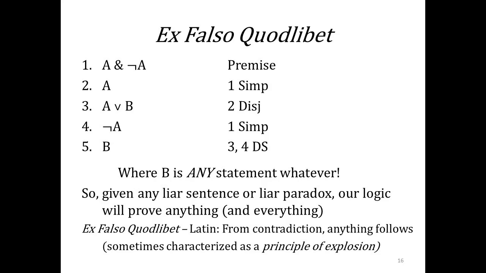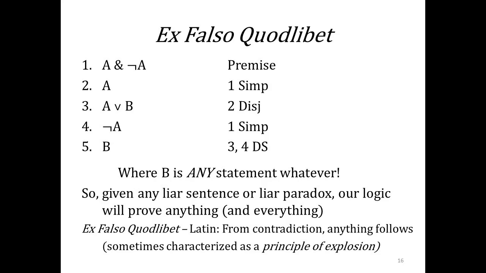And so now what can I do? You can say it's B. And so here's my proof. I started with a contradiction and I proved B. But what's devastating about this is B is any statement whatsoever.